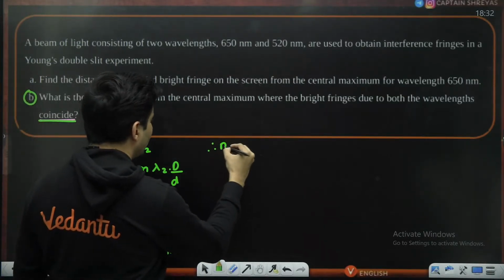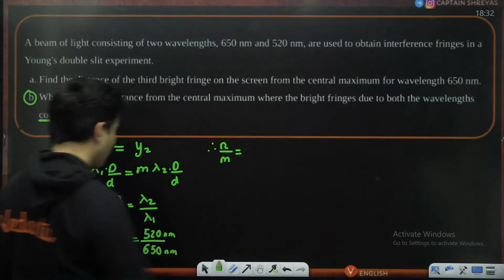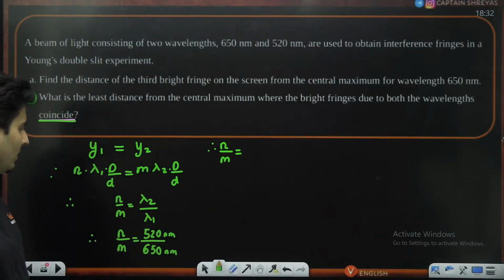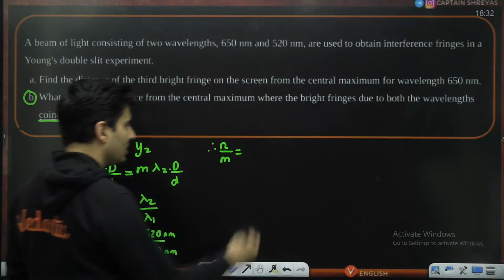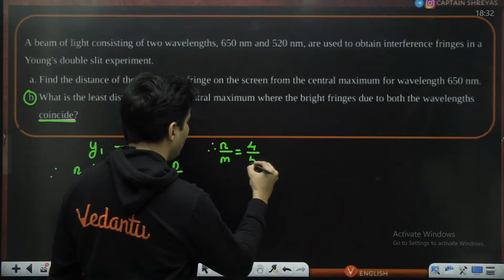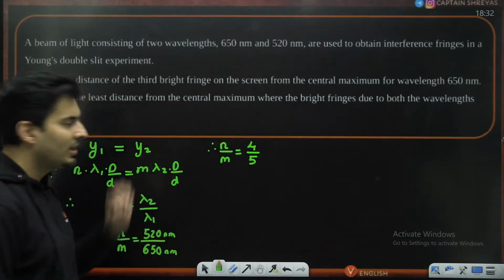So therefore, n by m would be, yes, this is divisible by 130, nano cancels, so 13. So this will be nothing but 4 divided by 5. What does this mean?